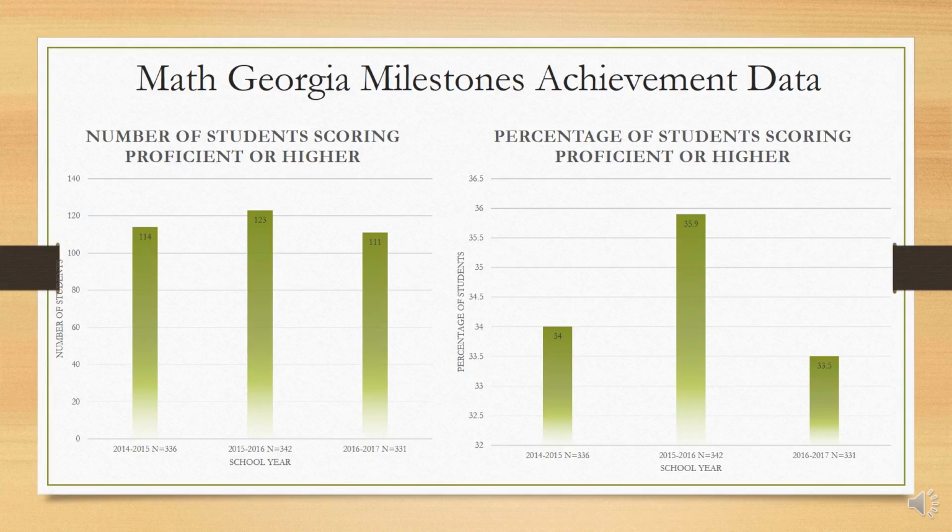Now we are moving on to looking at the Georgia Milestones achievement data for grades 3rd through 5th. We are looking at the number of students and the percentage of students who scored proficient or higher. Right now we are only looking at the math portion.